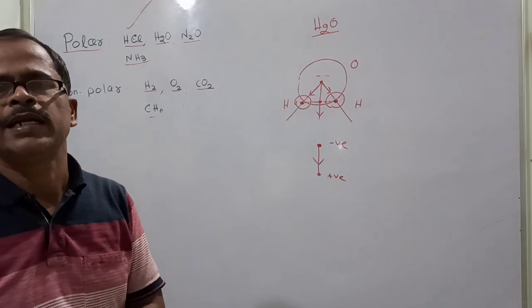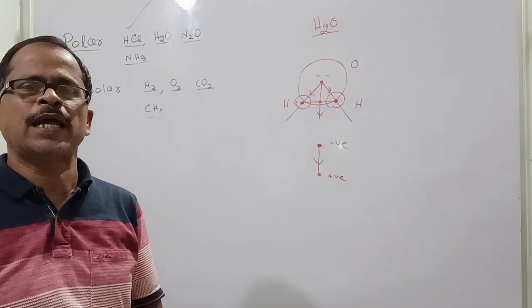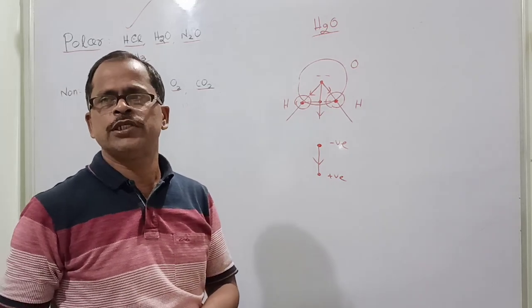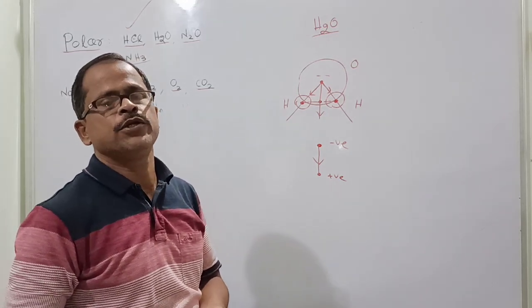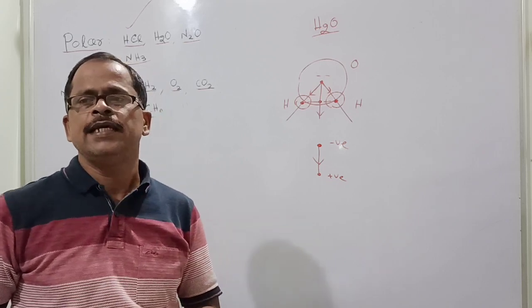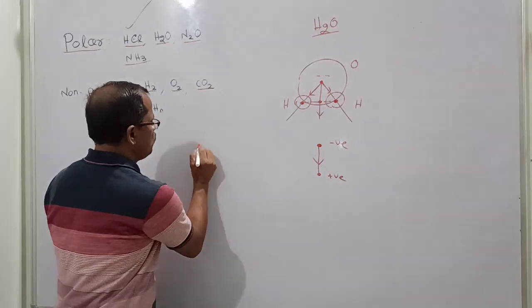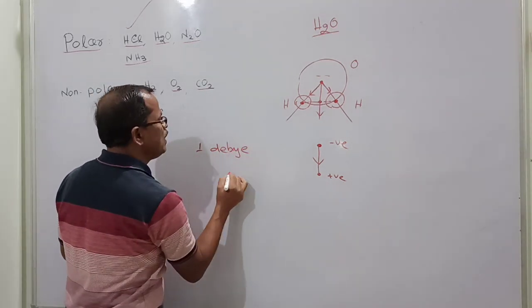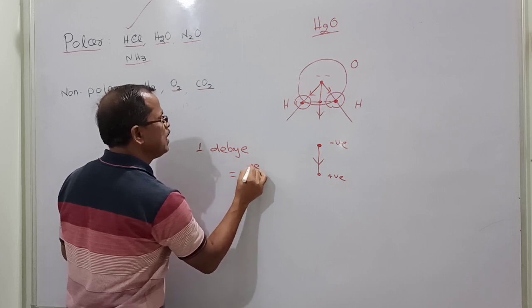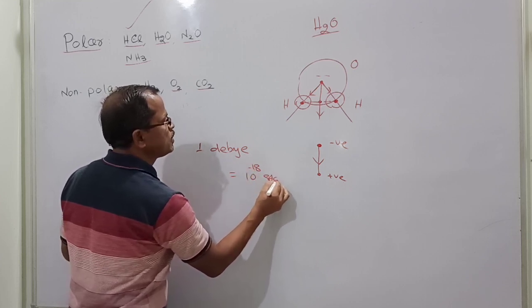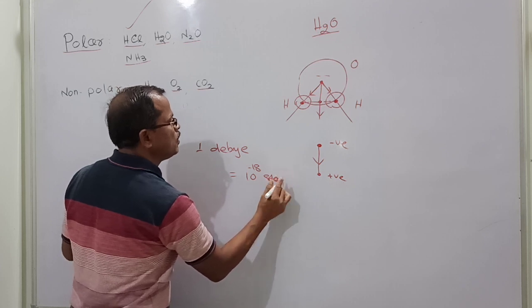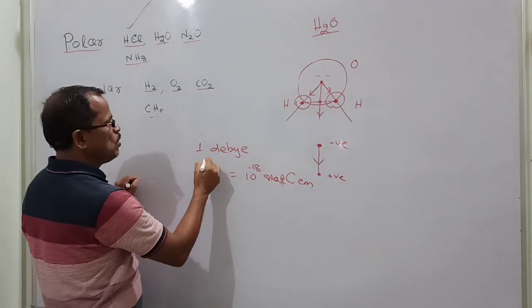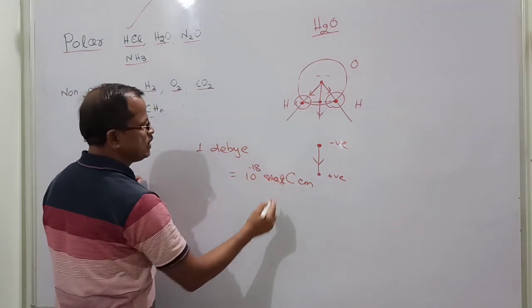So the order of dipole moment of hydrochloric acid is around 1.08 Debye. The unit of dipole moment is the Debye. 1 Debye is equal to 10 to the power minus 18 stat coulomb centimeter.